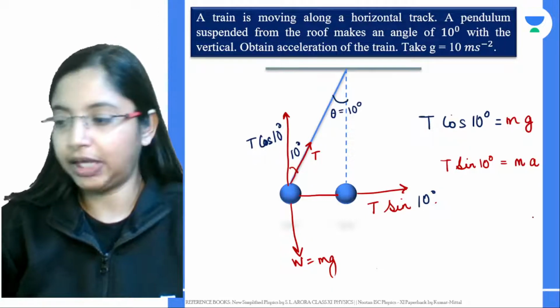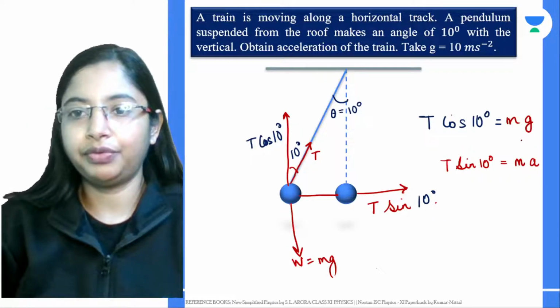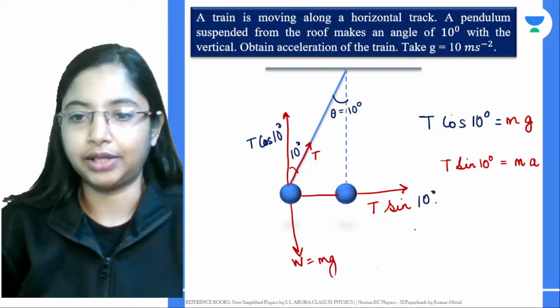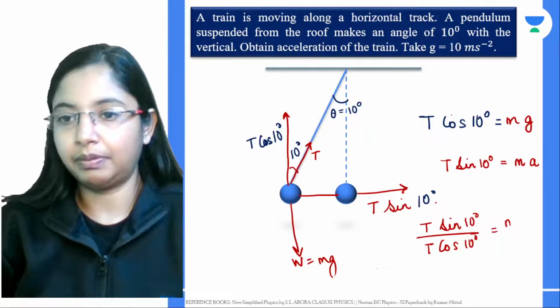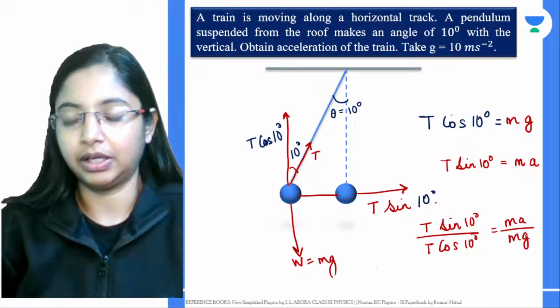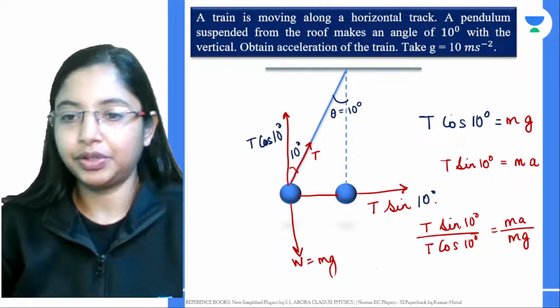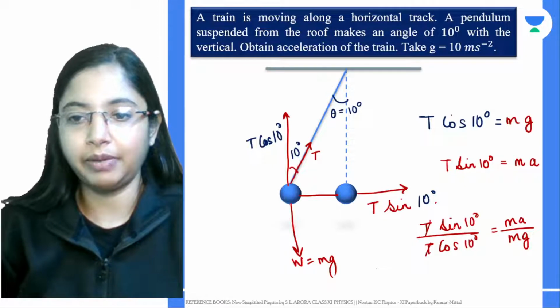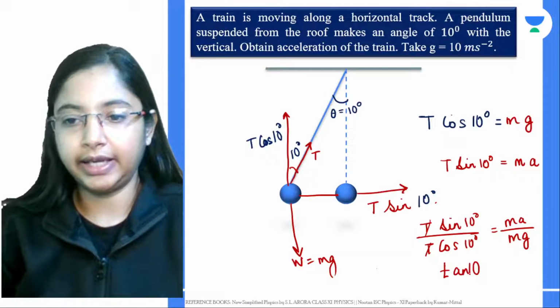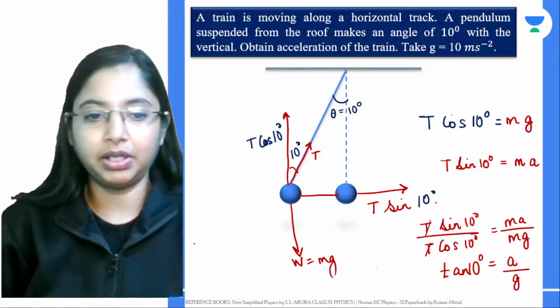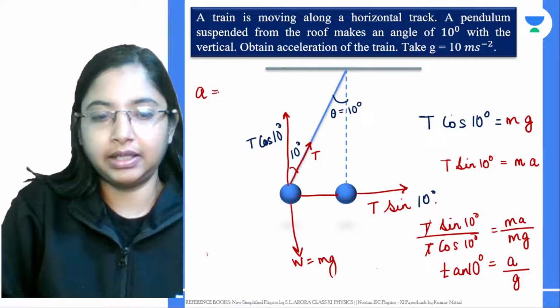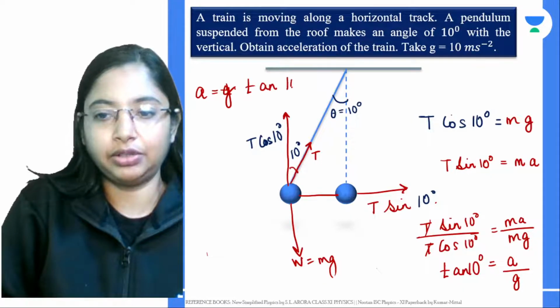Now from here you want to find a. So one thing you can do is divide these two values. So take T sin 10 degrees by T cos 10 degrees, which is equal to mass into acceleration by mass into g. Here T and T get cancelled, sin by cos is actually tan 10 degrees, which is equal to, mass gets cancelled, acceleration by gravity. So from here, your acceleration is nothing but g into tan 10 degrees.